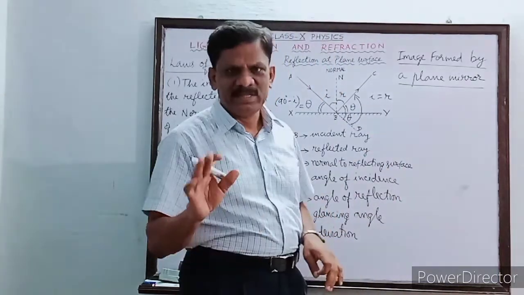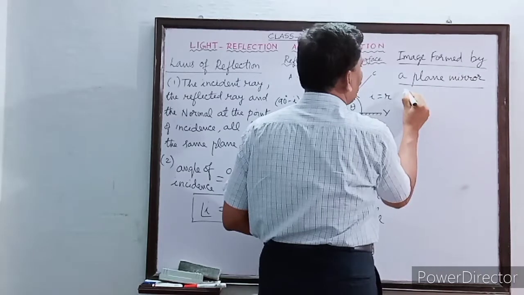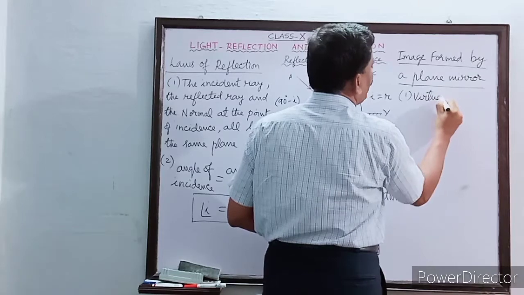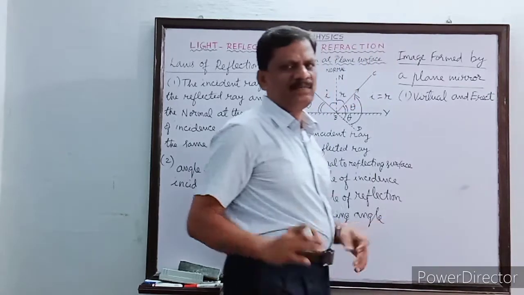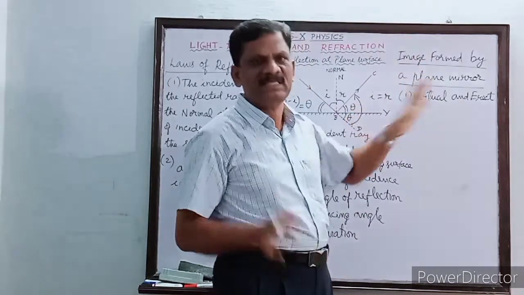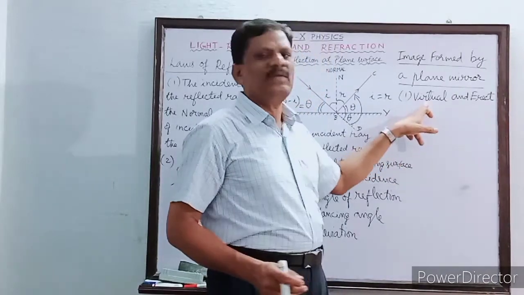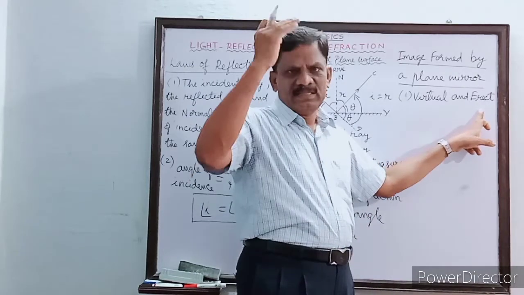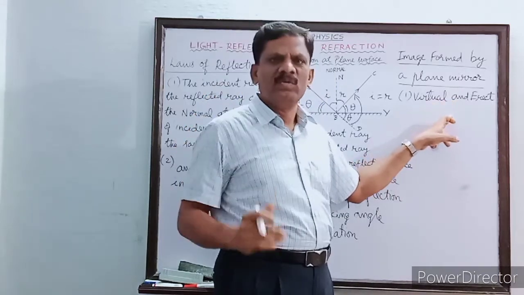So I am going to summarize only the points which you have studied in the earlier classes. What type of image will be formed by a plane mirror? The first one is that it is virtual and erect. Once again we will summarize the differences between the different types of images at the end, but first we should know what type of image is being formed. Virtual means that the image cannot be caught on the screen, and erect means it will be the same, head to toe, erect.